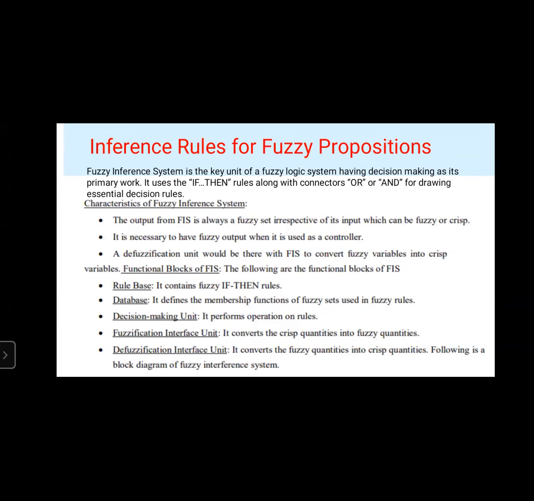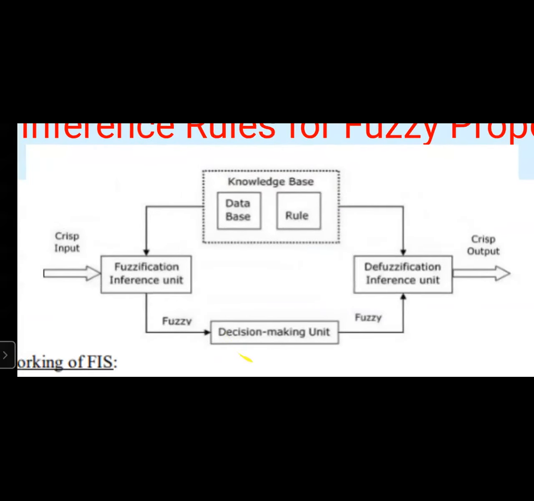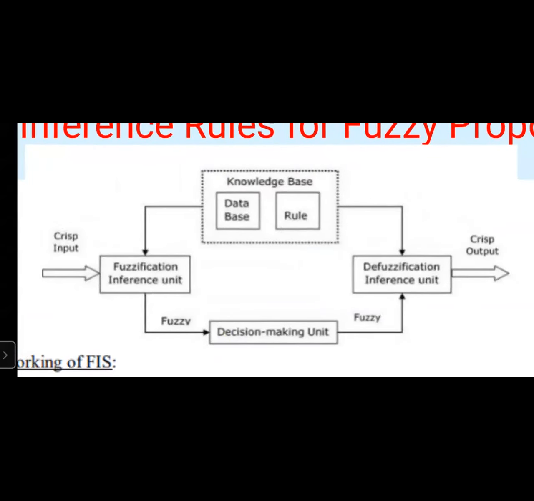Now coming to the block diagram of fuzzy inference system. So this is the block diagram. We have crisp input. The crisp input will be given as input to the fuzzification inference unit, and based on the fuzzy logic, it is going to take the decision using the decision making unit, and the decision making unit will give the fuzzy set.